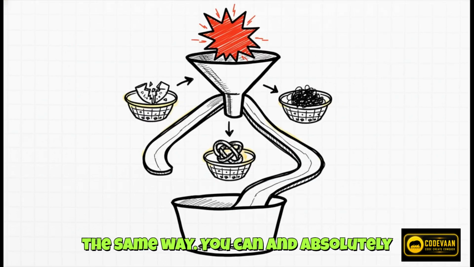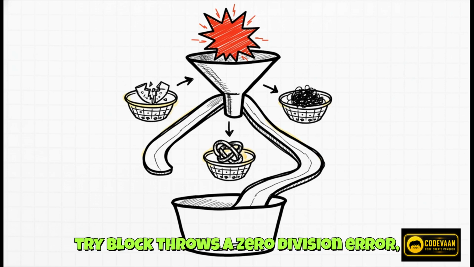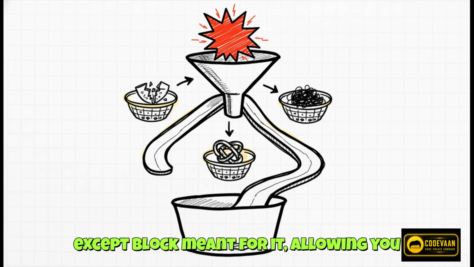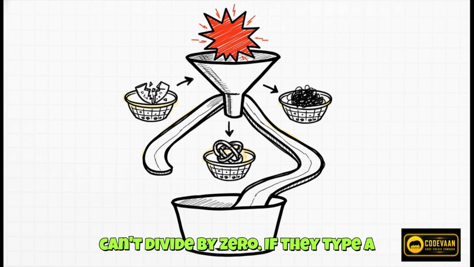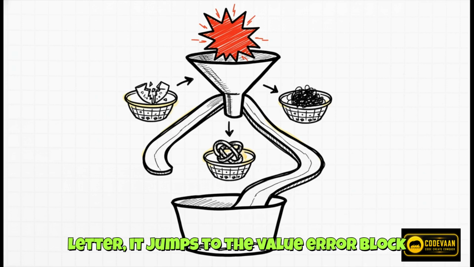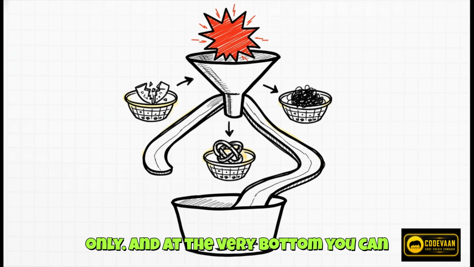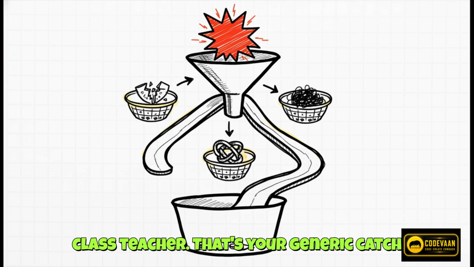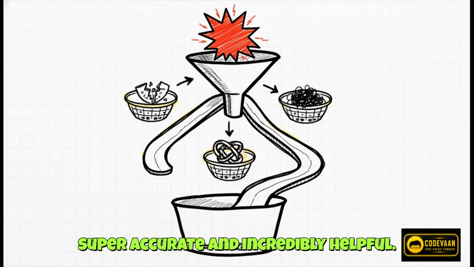You can and absolutely should stack multiple except blocks together. Python is pretty smart. If the try block throws a zero division error, Python scans down and jumps to the exact except block meant for it, allowing you to print something helpful like, hey, you can't divide by zero. If they type a letter, it jumps to the value error block, so you can print please enter numbers only. And at the very bottom, you can stick an except Exception as e as your class teacher. That's your generic catch-all for any weird, random error you didn't anticipate. It keeps your user messages super accurate and incredibly helpful.